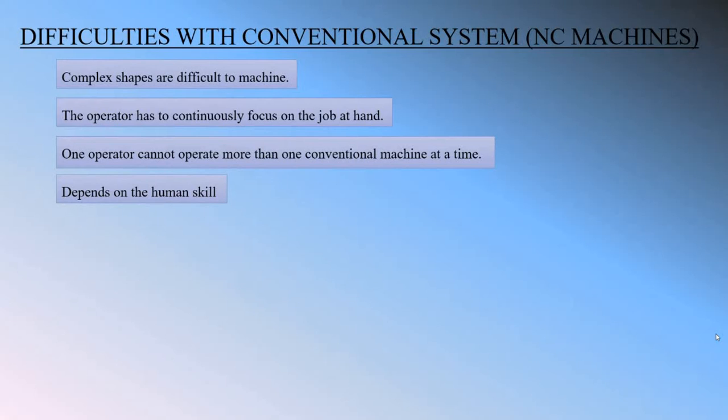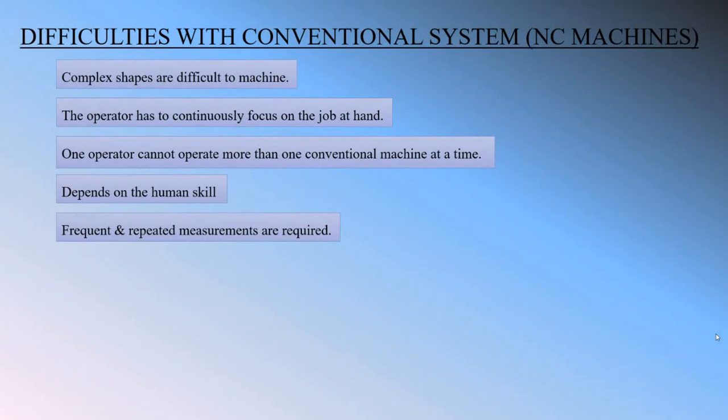And the fourth one is that it depends on human skill. As we know, with a lathe machine, the operator machines the workpiece, and the accuracy and surface finish of the workpiece totally depend on the human skill, that is, operator skill.